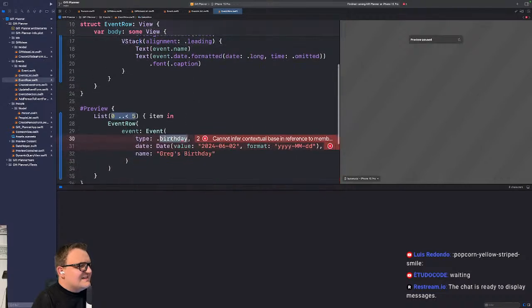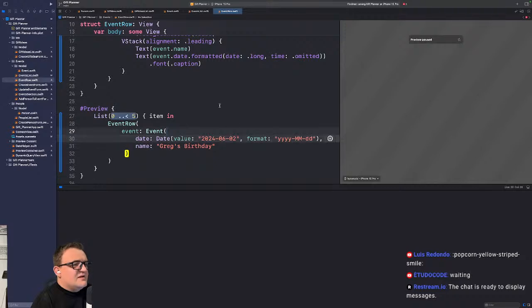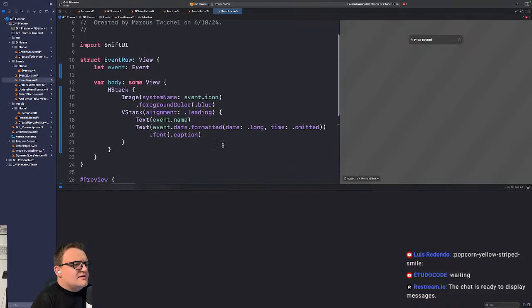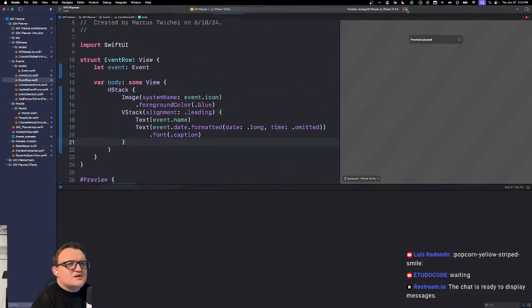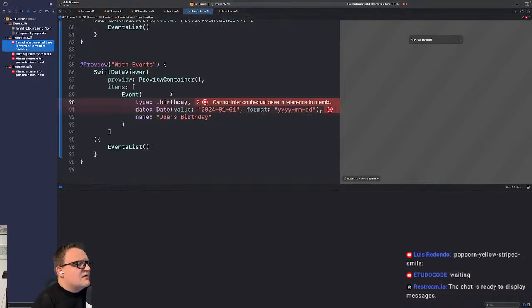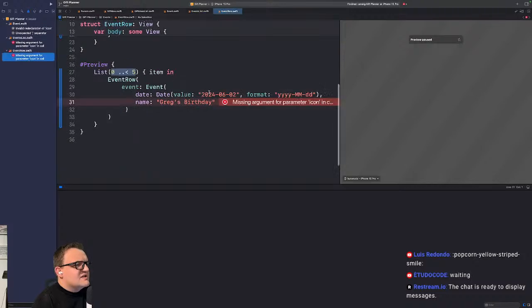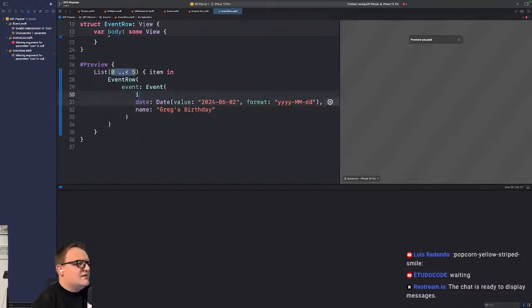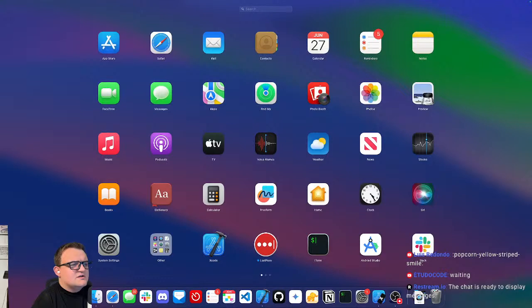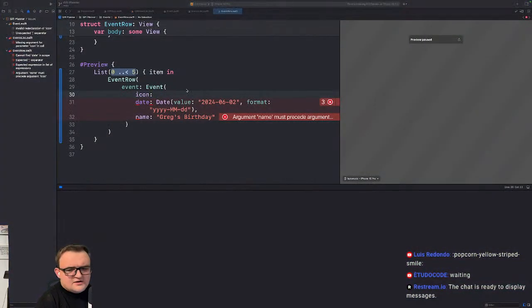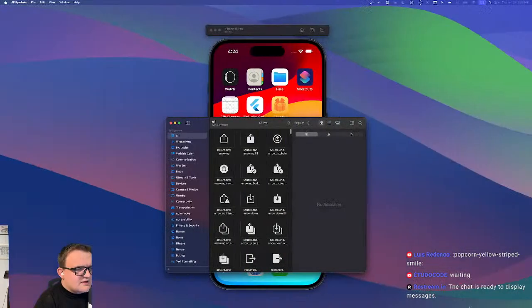And this preview, I can get rid of that type. And I'm sure there's more issues. Let's just go through them right now. .birthday, out of there. And you're missing a parameter for icon. Now here's the question. Which icon should be used as the default for now?